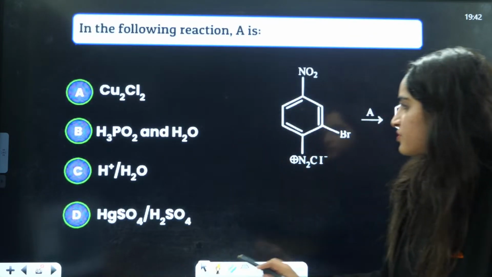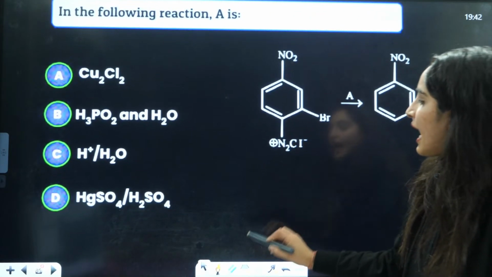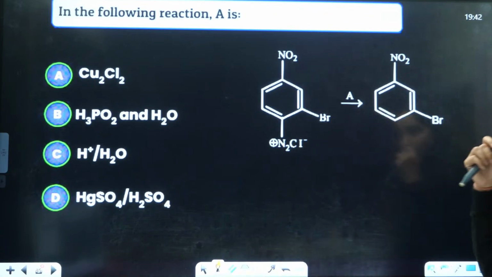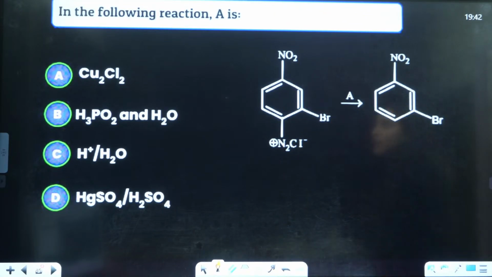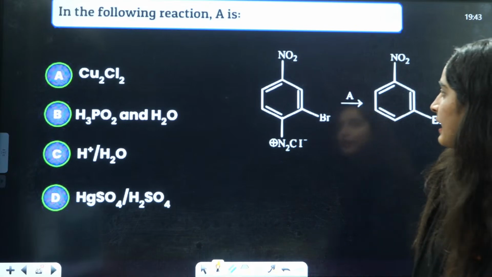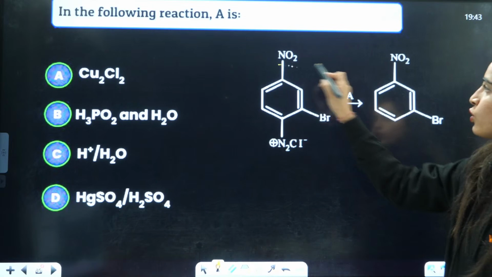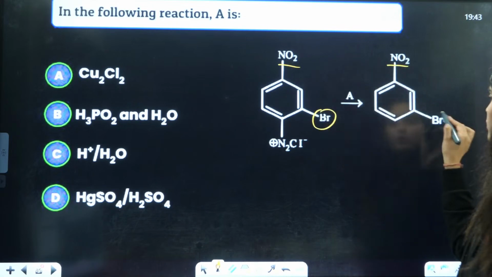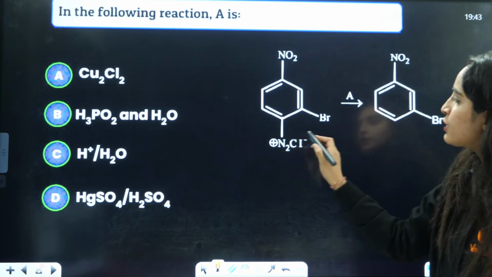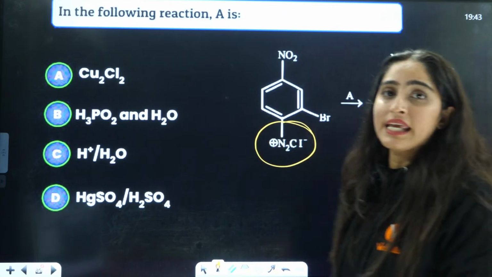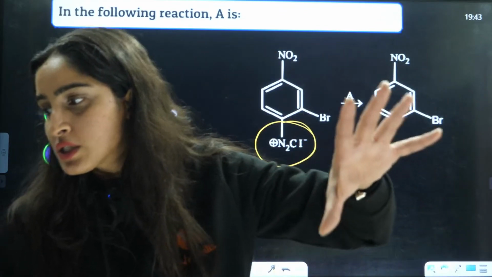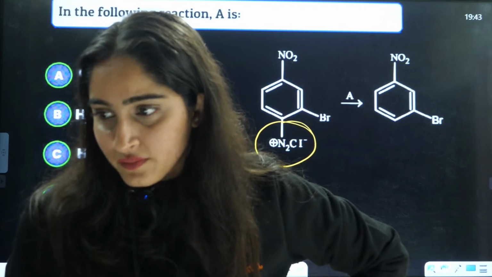Benzylamine. Chalo, next question. In the following reaction, this is the reaction they have given us. They are asking which is the A reagent that you can use. What we can see here, NO2 is intact, Br is also intact. Basically, we need to eliminate this N2Cl.